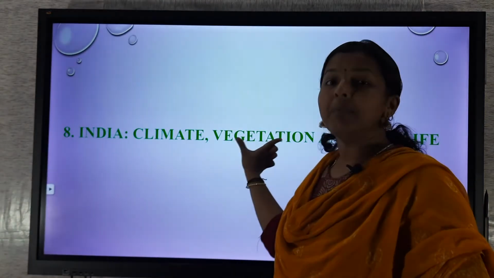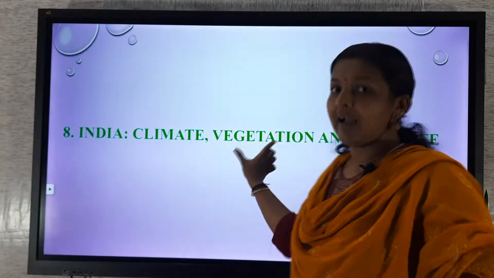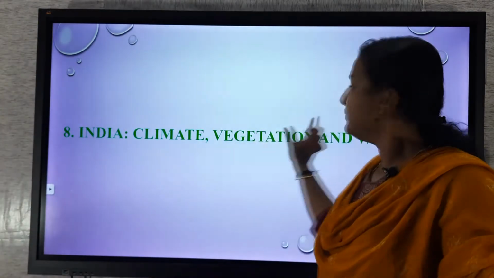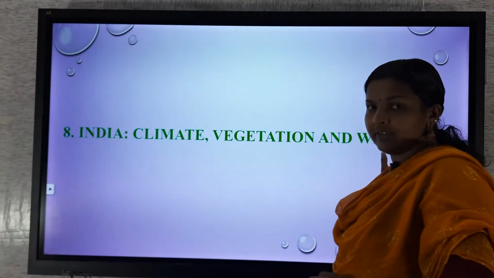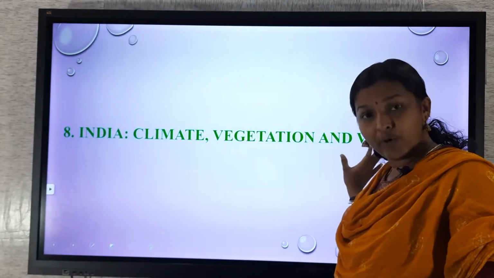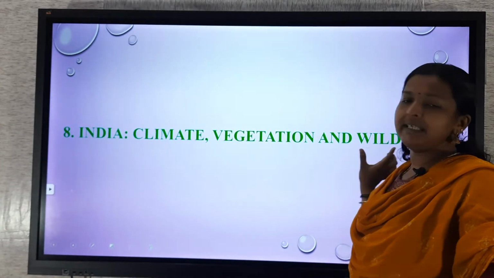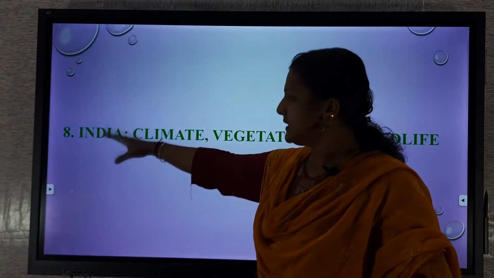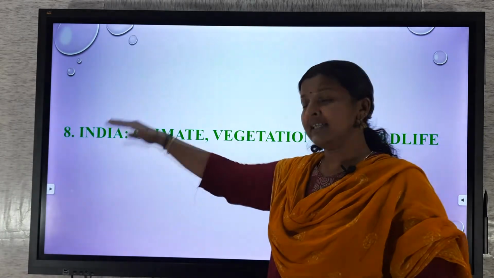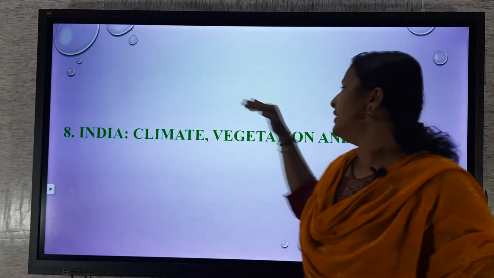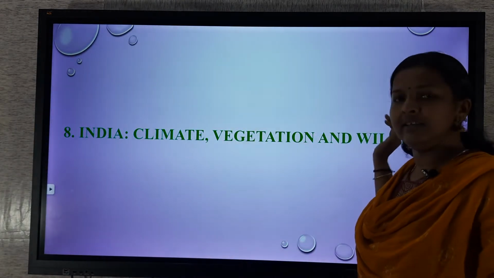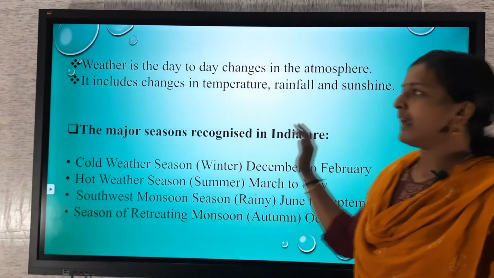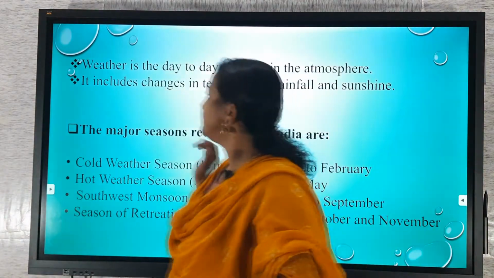Vegetation means the plant kingdom, that is, the flora of a particular region. And wildlife means the fauna or animal kingdom of a particular region. Here we are going to discuss India's climatic condition, vegetation and wildlife. First, the climatic condition of India.